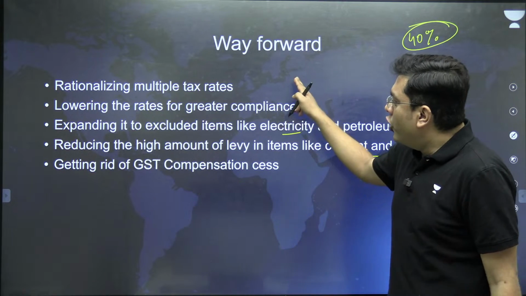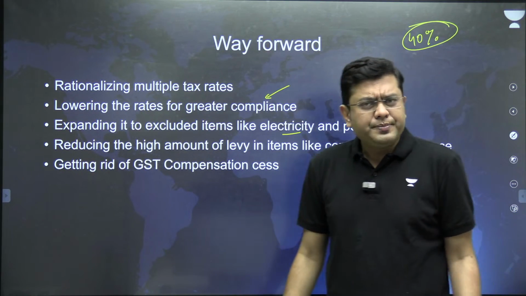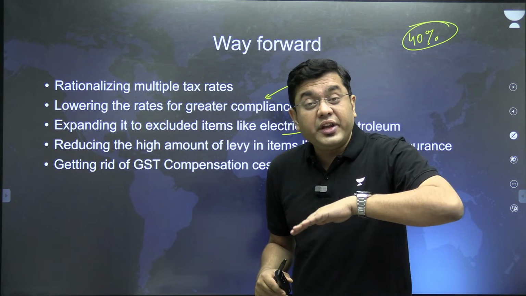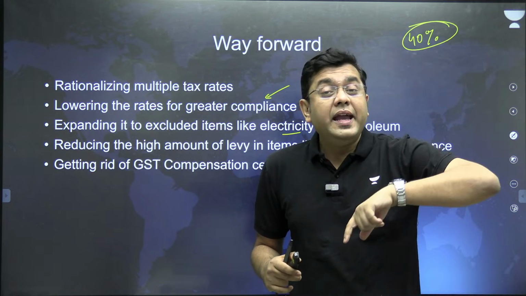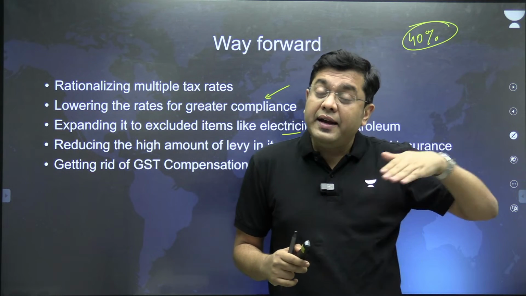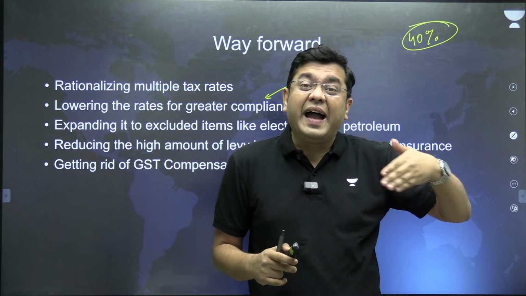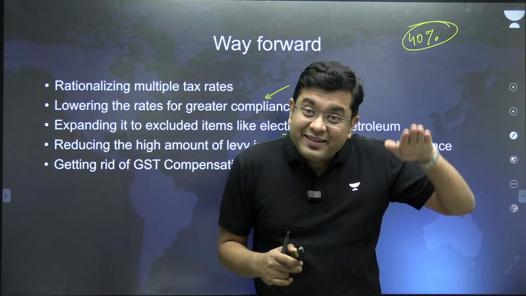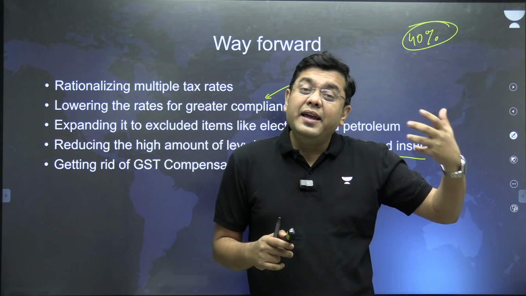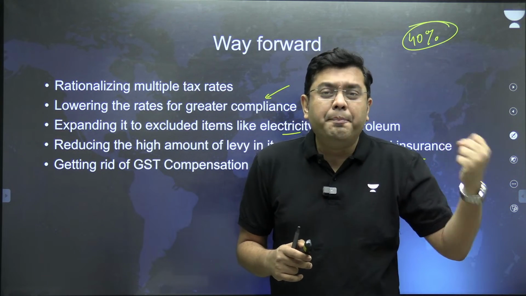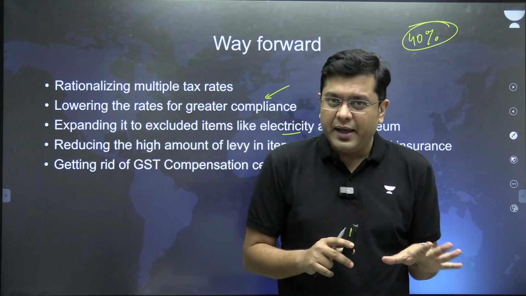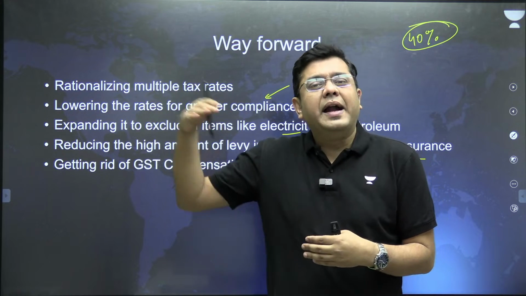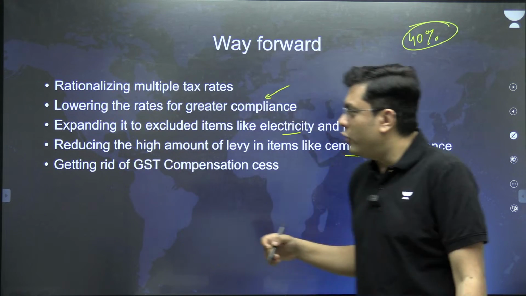Other than that, lowering the rates for greater compliance. And this is an accepted theory, that when the tax rates in general are higher, there is a greater probability and a greater number of incidents of tax evasion, and black money gets generated. If the tax rates are lower, then there is a greater opportunity for compliance. There is a greater nudge for compliance. So more people will pay taxes. As a consequence, automatically the revenue kitty will keep on growing.